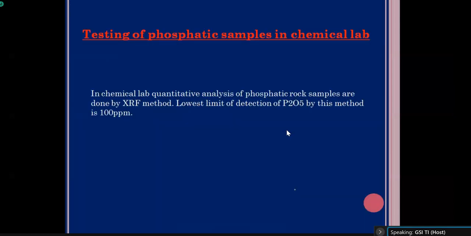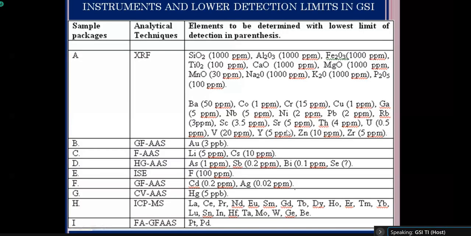In the chemical lab, quantitative analysis of the phosphoric rock samples is done by the XRF method. Whenever you submit a powdered sample to the lab, they will do it by the XRF method and get the P2O5 content. Generally the lowest detection limit of P2O5 by this XRF method is 100 ppm. This is a table showing the analytical packages and their lower detection limits. In the XRF method we can analyze these major oxides and these different elements.